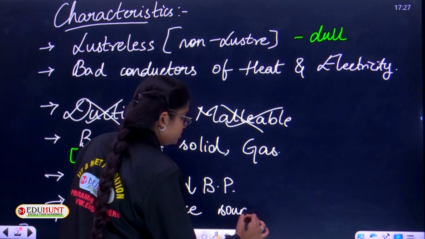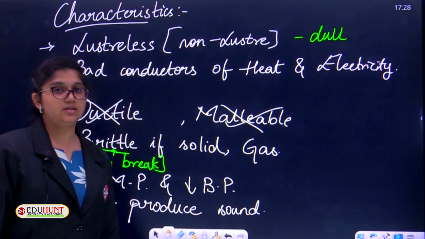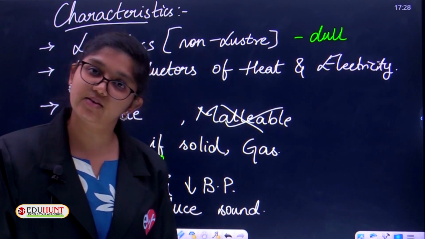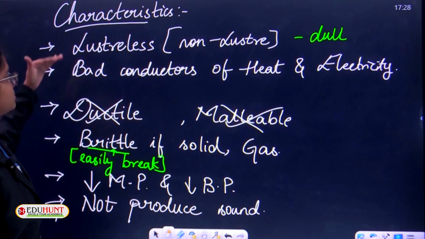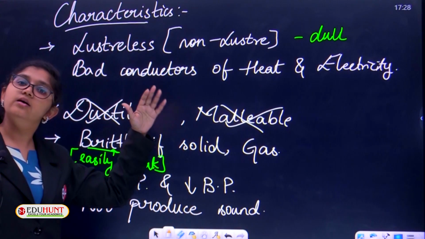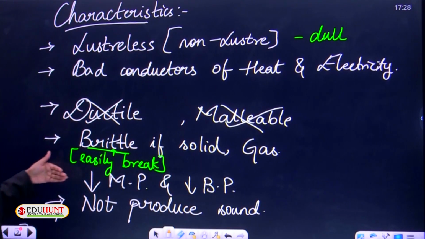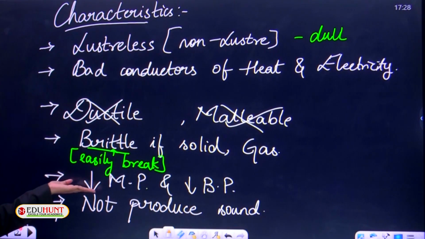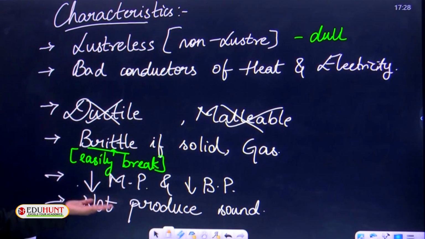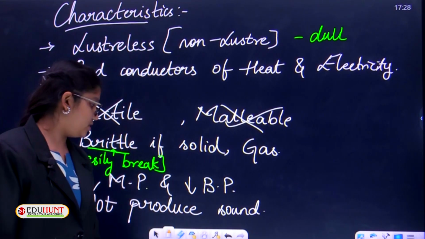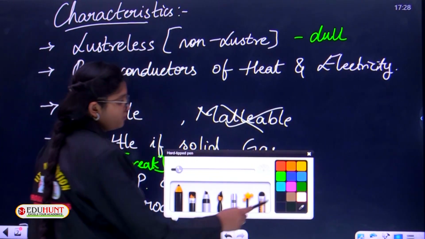They are not sonorous substances. So they are dull in appearance, bad conductors, non-ductile, not malleable, brittle if solid, mostly gases, with low melting points and low boiling points, and they do not produce any sound. So here let me give you examples of these, children.